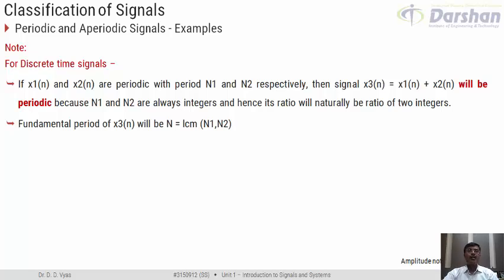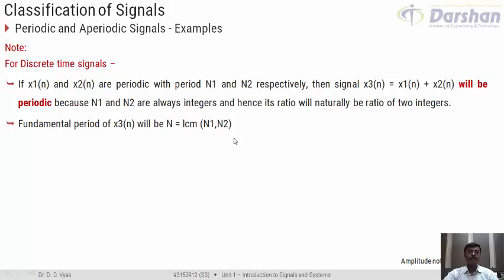So for discrete time signals, we simply have to check whether the constituent signals x1 and x2 are periodic or not. If they are periodic, x3[n] would always be periodic, and its period would be equal to the LCM of N1 and N2.